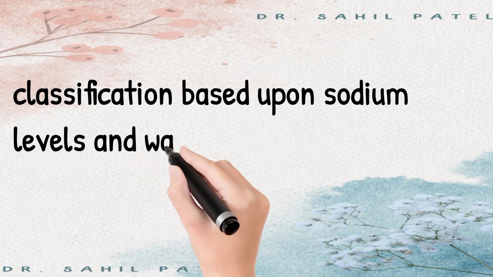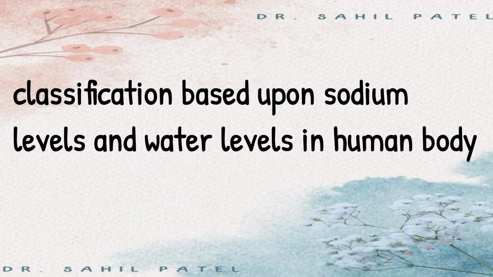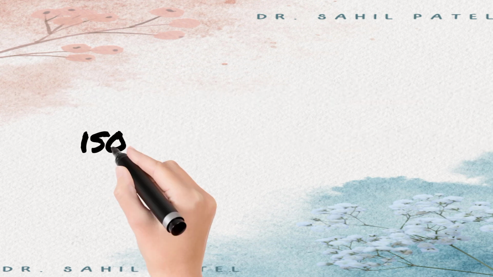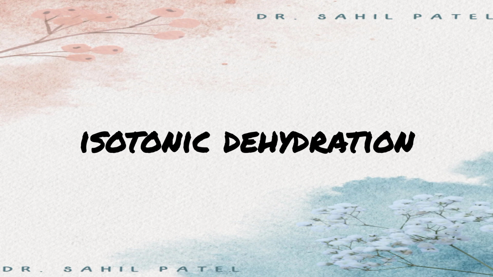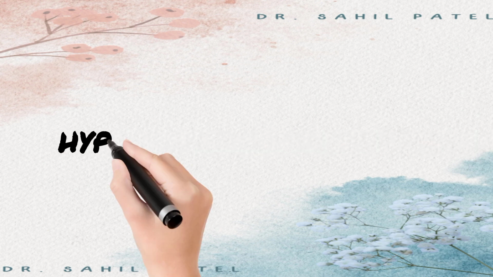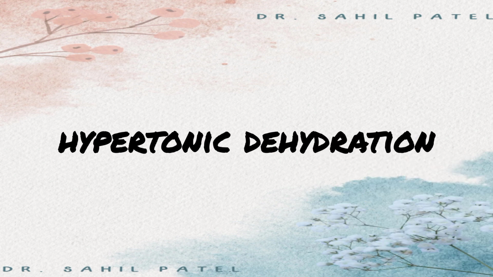Now let us talk about the medical classification, which is based upon water loss as well as sodium loss. There are three types. First one is isotonic dehydration, balanced loss of water and sodium, as in the case of diarrhea or vomiting. Next one is hypertonic dehydration, in which loss of more water than sodium is seen.